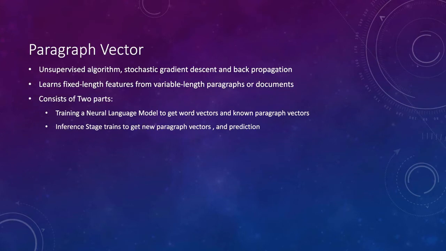The approach in this paper is described as a paragraph vector. It is an unsupervised algorithm that uses stochastic gradient descent and backpropagation. It learns fixed length features from variable length paragraphs or documents, and the algorithm has two parts. First, it trains a neural language model to get word vectors and known paragraph vectors. Then the inference stage trains to get new paragraph vectors which are used in the prediction of words in the paragraph.